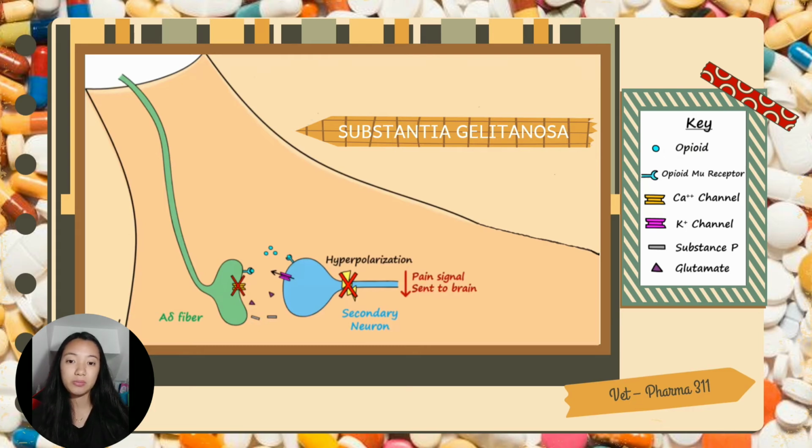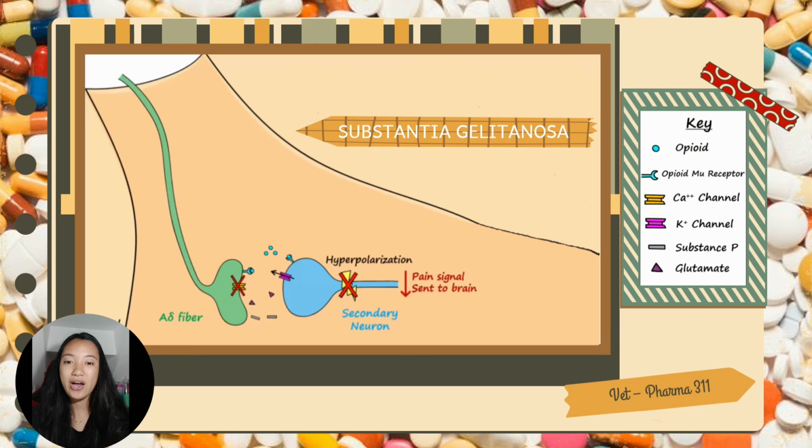Activation of G-protein-coupled mu receptors by opioids in the membrane of the axon terminal causes closure of calcium channels, leading to less release of excitatory neurotransmitters like substance P and glutamate from the axon terminal of the primary neuron. Opioids also bind to opioid receptors in the membrane of the cell body or dendrites of secondary neurons and cause opening of potassium channels that also leads to hyperpolarization of the secondary neuron and a decrease in action potential frequency in the secondary neuron, causing fewer pain signals to be sent to the brain.